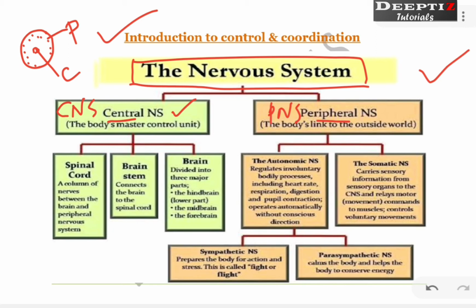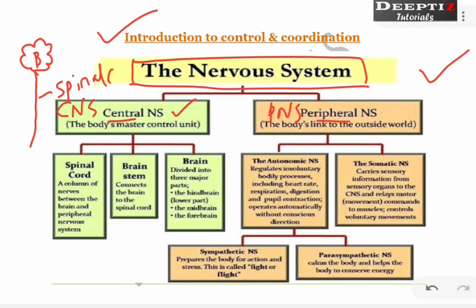In the same way, our body also has a central nervous system as well as a peripheral nervous system. So what will be the difference here? The central nervous system is going to be along our major central axis. Just a rough drawing I am making: suppose this is your brain, and followed by the brain there is a long thread-like structure. This structure we call the spinal cord.